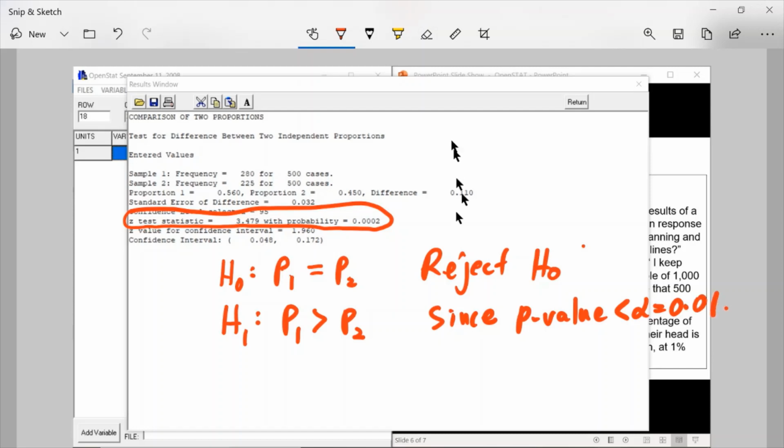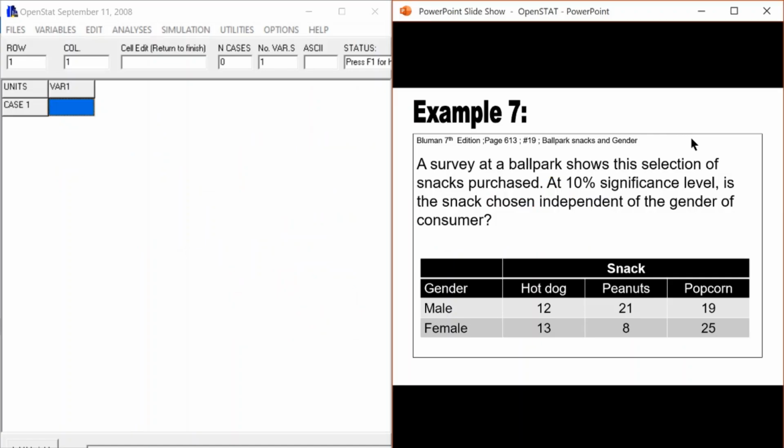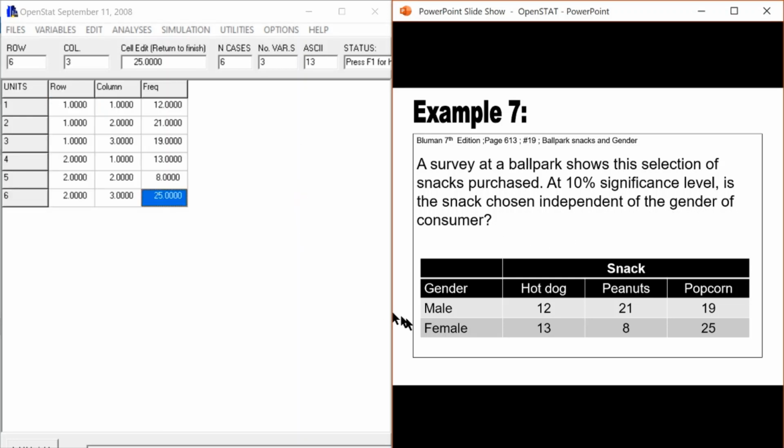Example 7. A survey at a ballpark shows this selection of snacks purchased. At 10% significance level, is the snack chosen independent of the gender of consumer? In this example, we have to key in all the values into OpenStat this way. The first variable is for the row, the second variable is for the column, and the third variable is for the frequency.